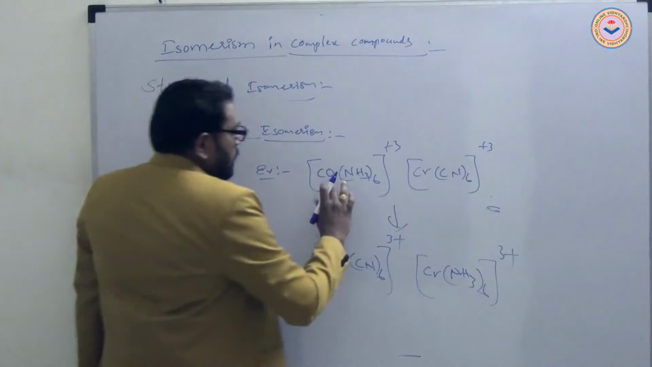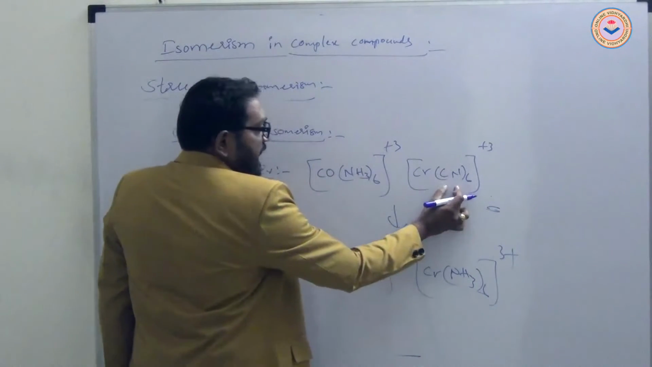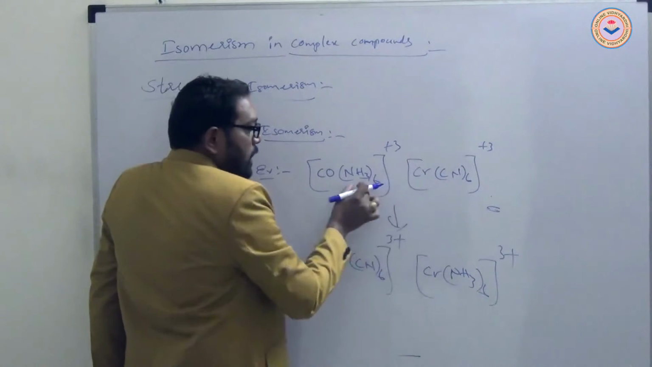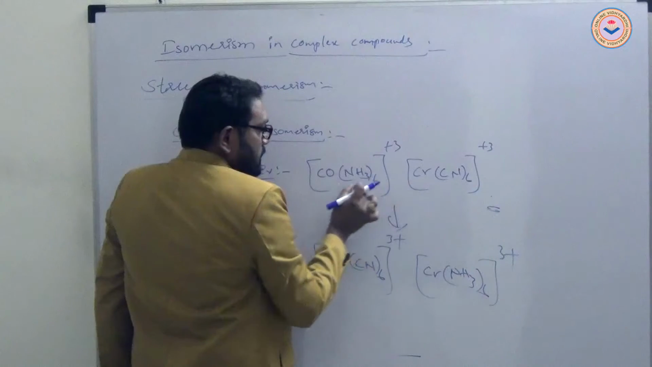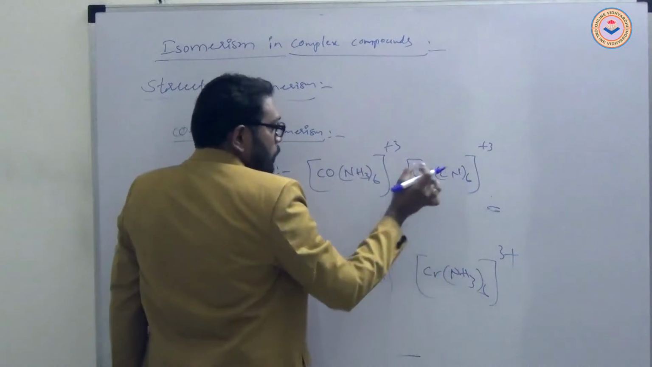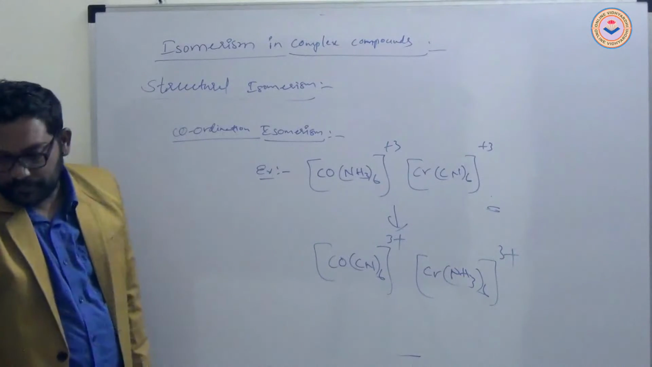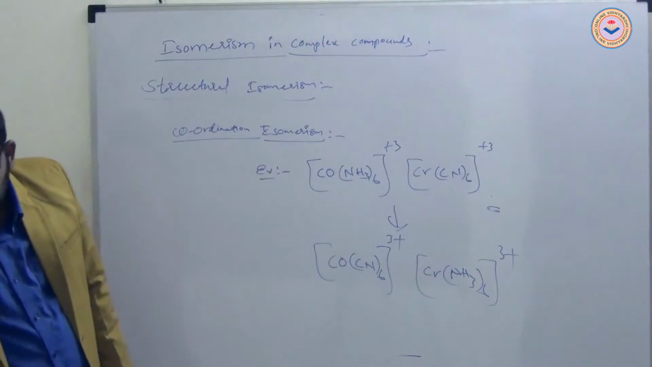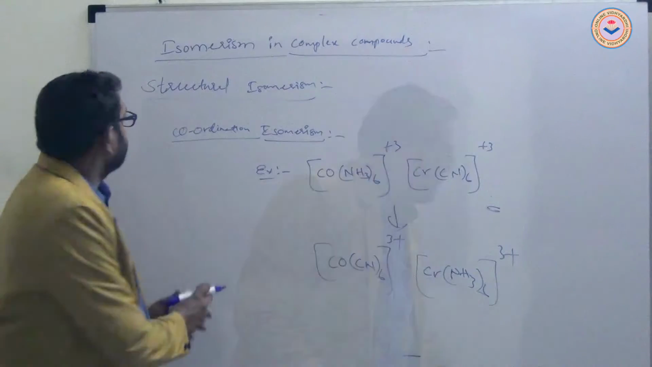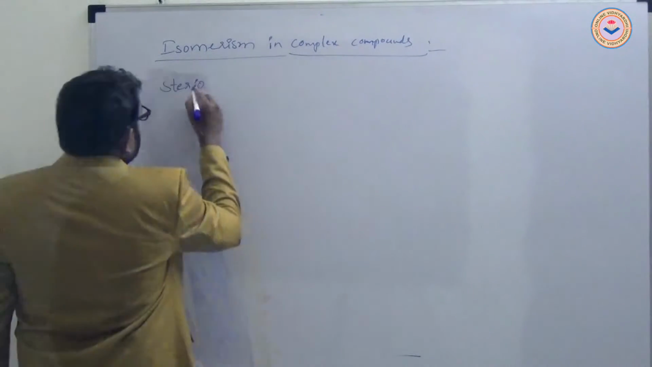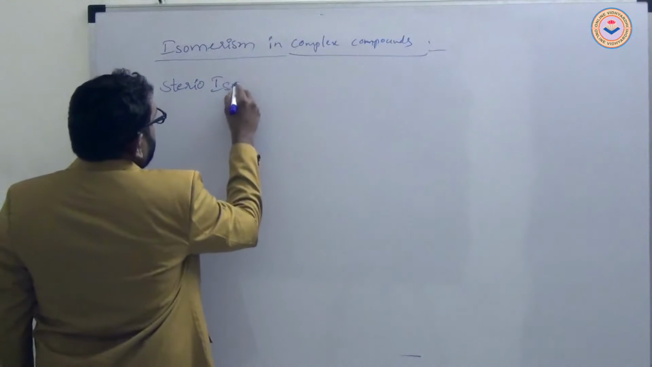Okay, here the complex compound is anionic, and this one is neutral. These two have ligands exchanged from cobalt to chromium like this. These are called coordination isomers. It is structural isomerism. Now stereoisomerism.